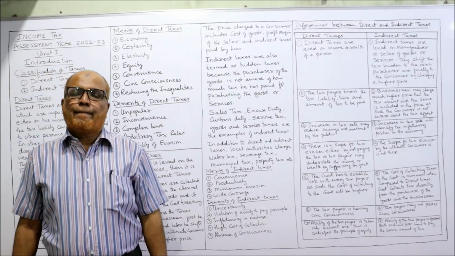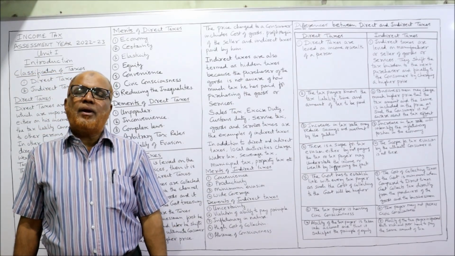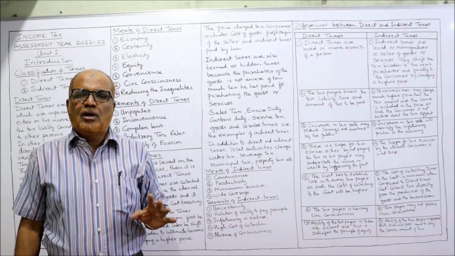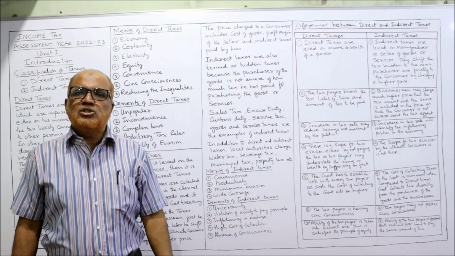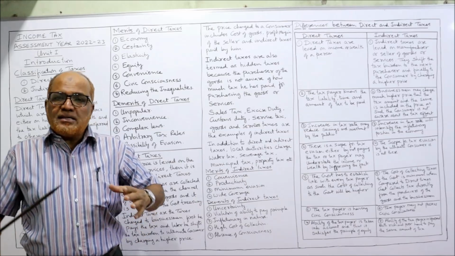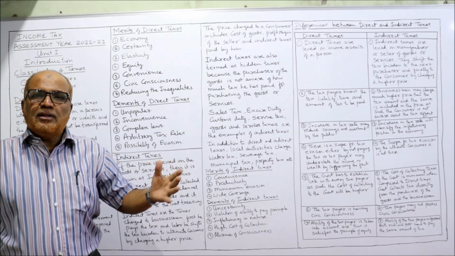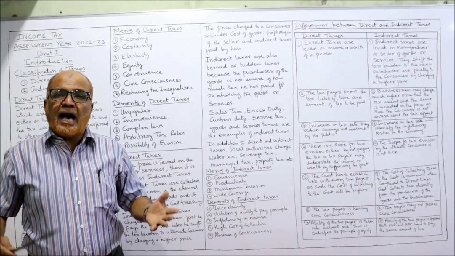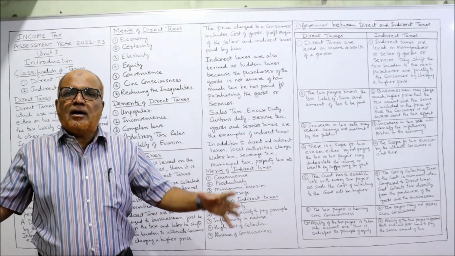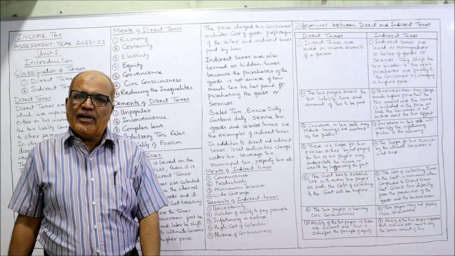Wide coverage: taxes will be applied on all the goods and services produced and which are consumed by the consumers, people. So wide coverage, as the number of goods are more, the taxes will also be more. As the services increase, taxes will also increase. So wide coverage. These are the merits of indirect tax.